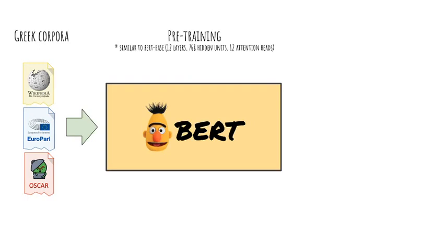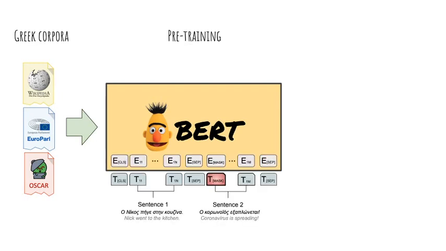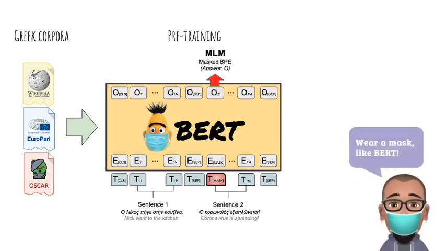Moving forward, we have to pre-train BERT from scratch, meaning that all of its weights are randomly initialized. We opted to train a model similar to the original BERT base. BERT is pre-trained on pairs of sentences. Each sentence is represented as a sequence of subword units, while a special classification token indicates the start of the sequence, and the separator token indicates the end of each sentence. Some of the tokens in both sentences have been masked out.